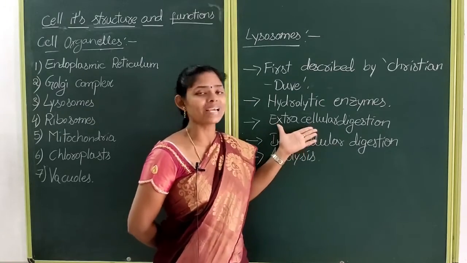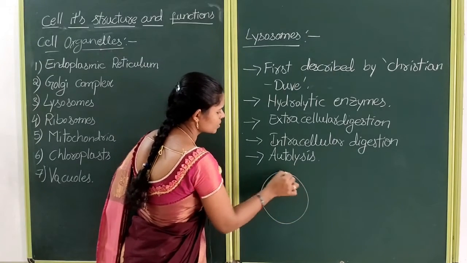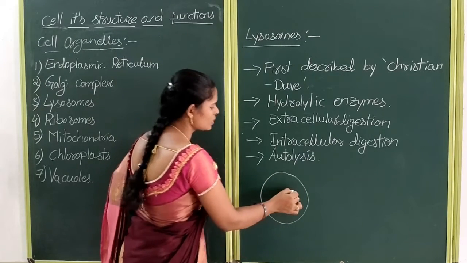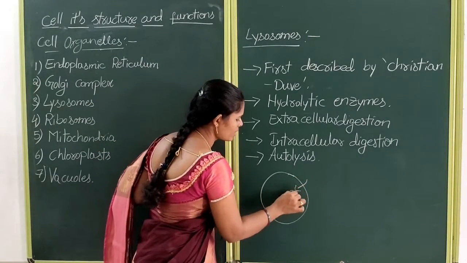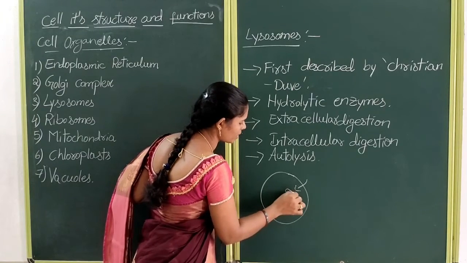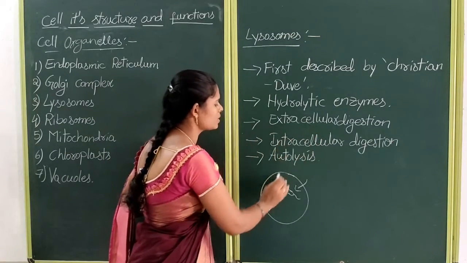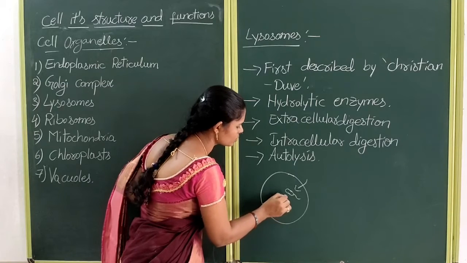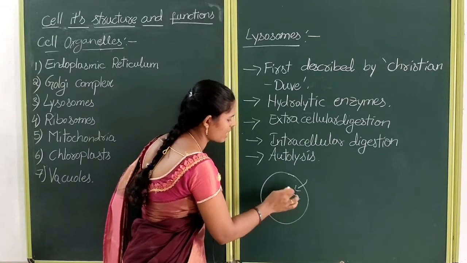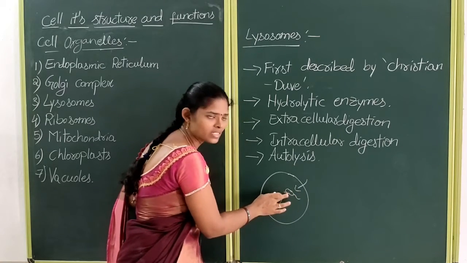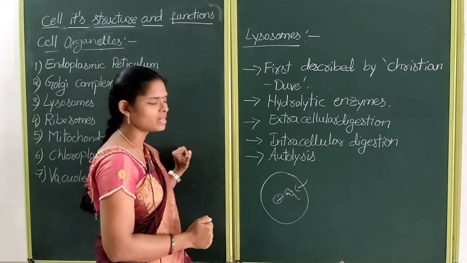So what is extracellular digestion? First of all, this is our cell. A bacteria which is harmful to our body entered into the cell. Extracellular means outside of the cell, so these lysosomes release some hydrolytic enzymes on this bacteria, and these hydrolytic enzymes will kill the bacteria. So this is known as extracellular digestion.